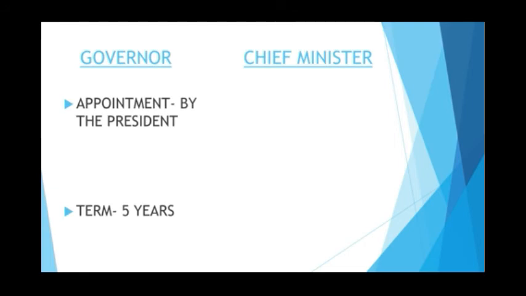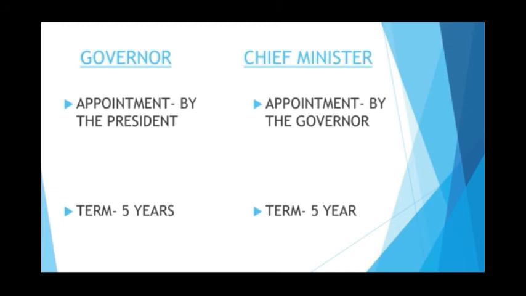Governor is appointed by the president for 5 years. Chief minister is appointed by the governor also for 5 years. After the election of Vidhan Sabha, whichever party wins the election, gets majority of seats in Vidhan Sabha, forms the state government. The leader of that party is appointed by the governor as chief minister. He prepares a list of his council of ministers, and they are also formally appointed by the governor for 5 years.